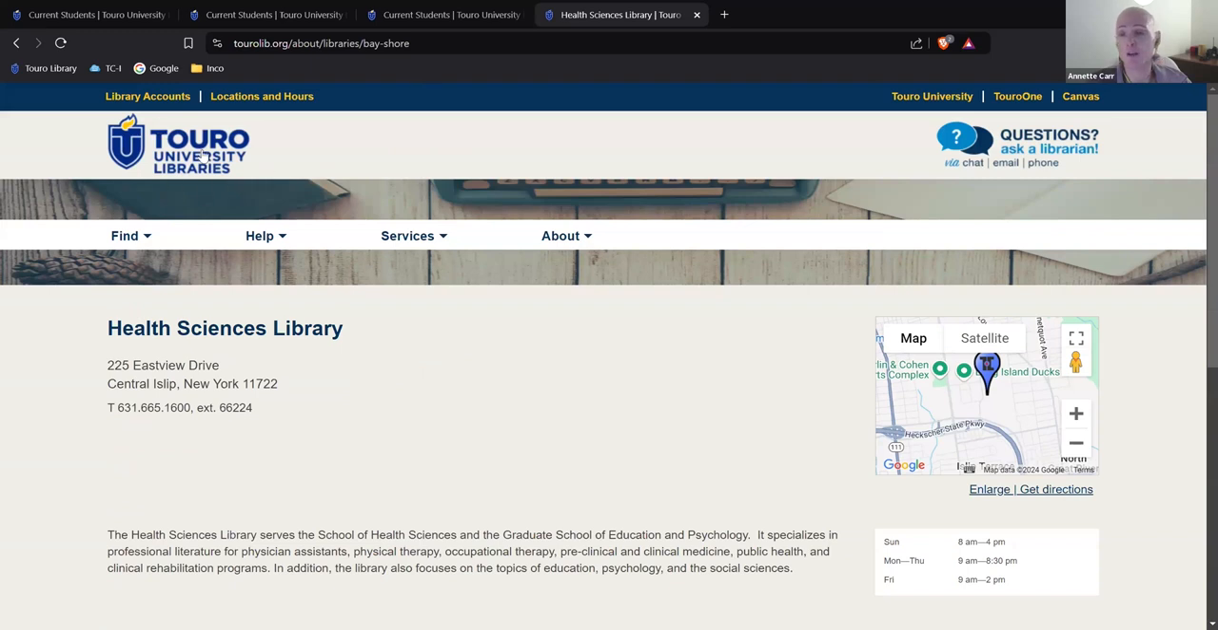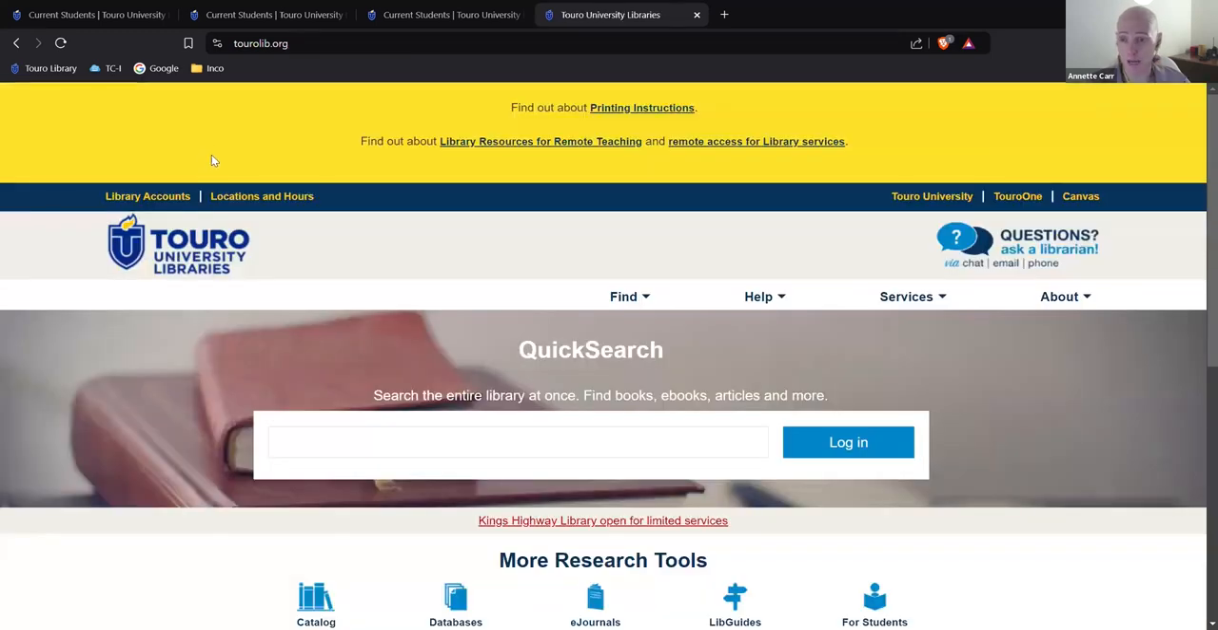Okay, if you want to go back to the homepage of Touro College New York Library, just click on the Touro University Libraries here in the upper left-hand corner. It'll take you back to the homepage of New York here. So another feature you can have here, you can log into your Touro One account from this page. You can also log into Canvas from this page.